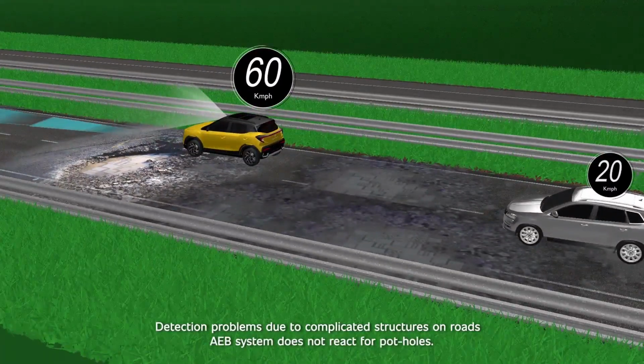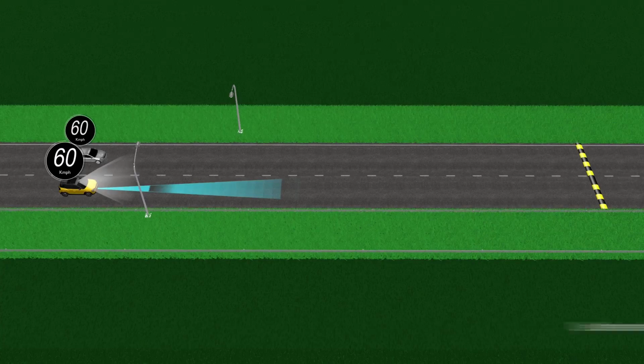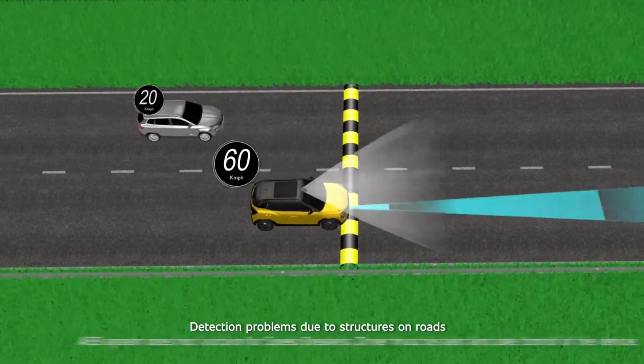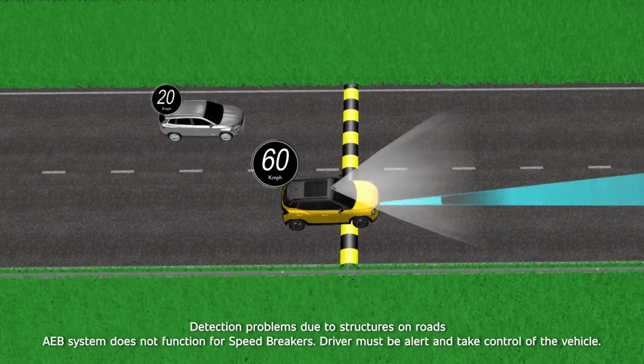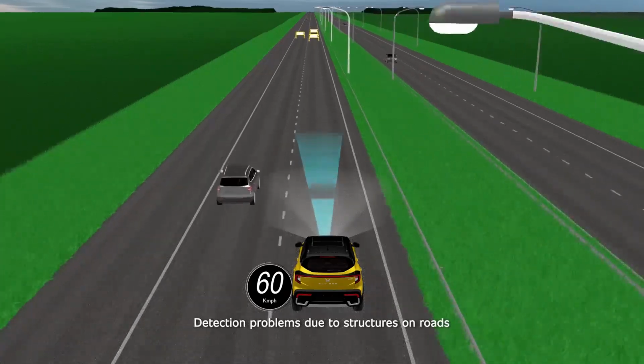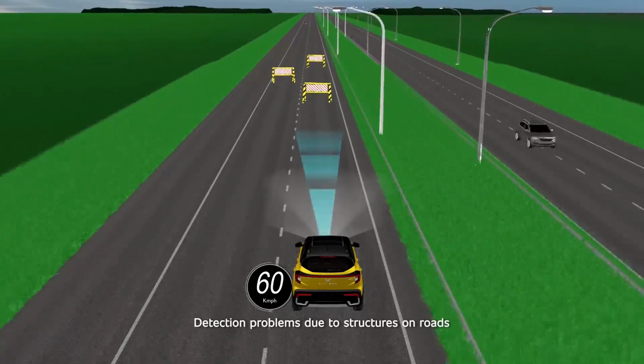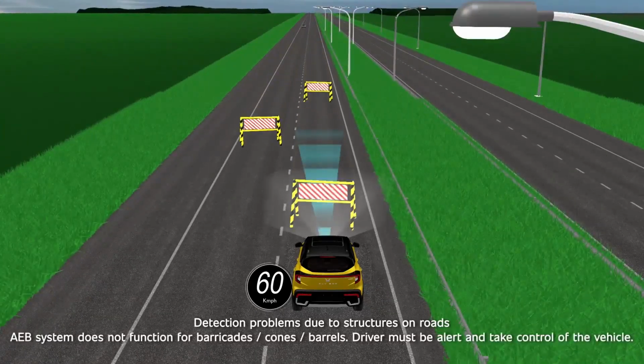AAB system does not react for potholes. AAB system does not function for speed breakers. Driver must be alert and take control of the vehicle. AAB system does not function for barricades or cones or barrels. Driver must be alert and take control of the vehicle.